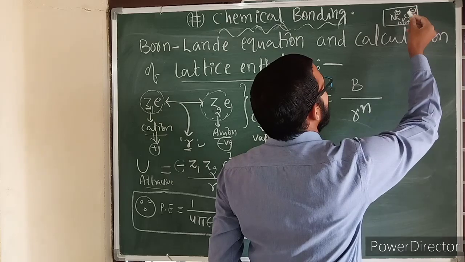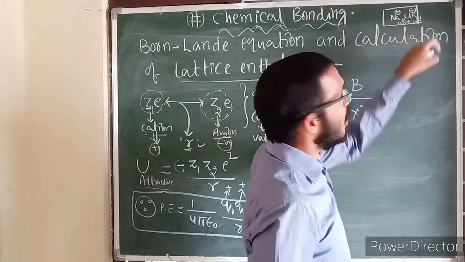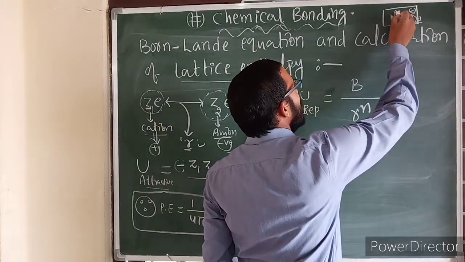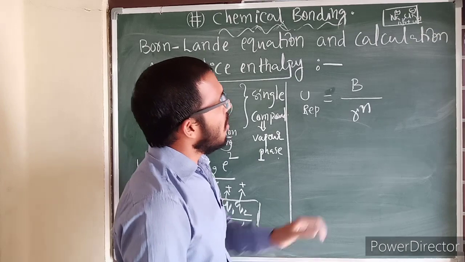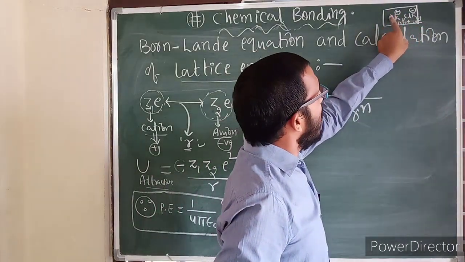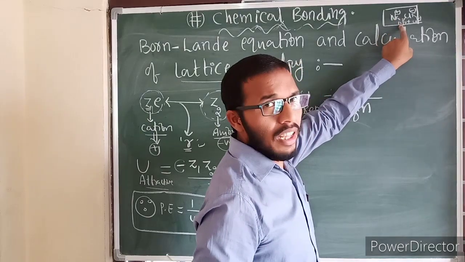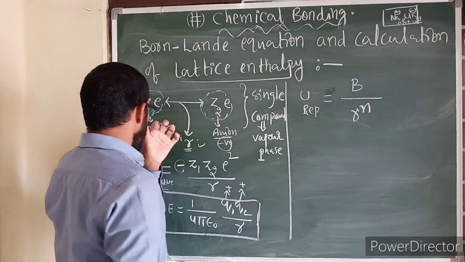This Cl minus and this Na plus will attract, this Cl minus can repel another Cl minus, and this Na plus can repel another Na plus. That means within the same crystal, between same charges some kind of repulsive forces are there, and between unlike charges some kind of attractive forces are there.